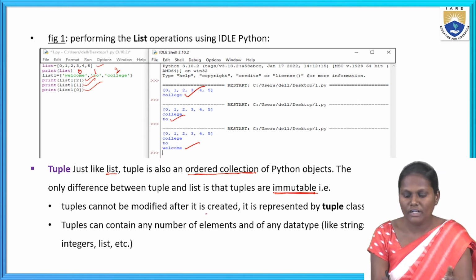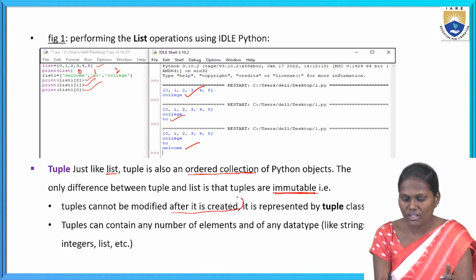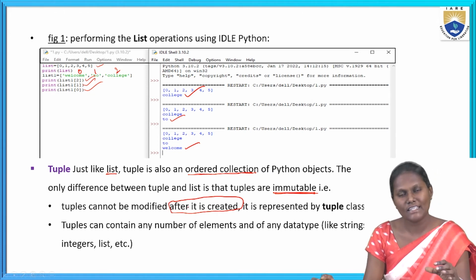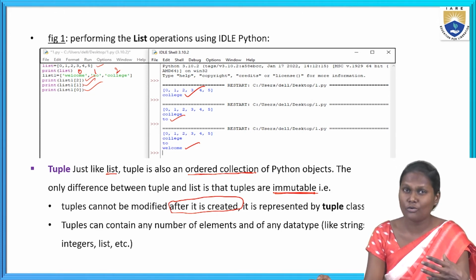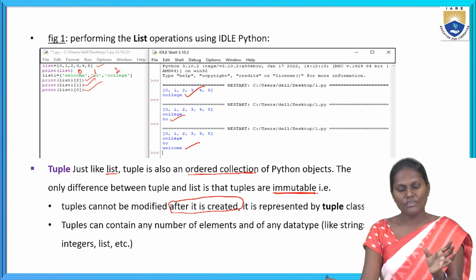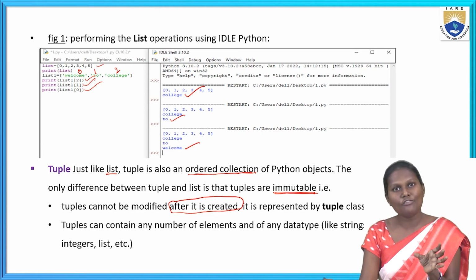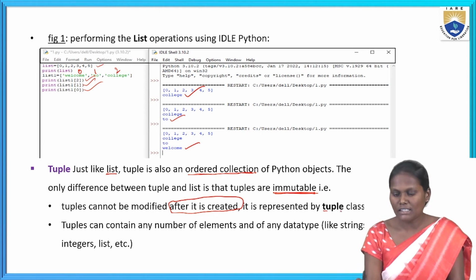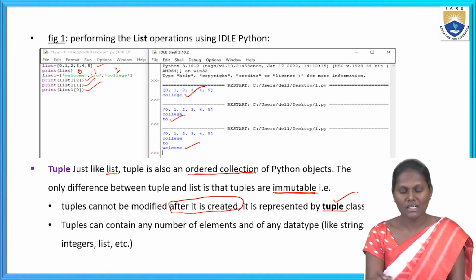Tuples cannot be modified after they are created. After we have created a program and written the code, we cannot modify that tuple. It is represented by the tuple class.